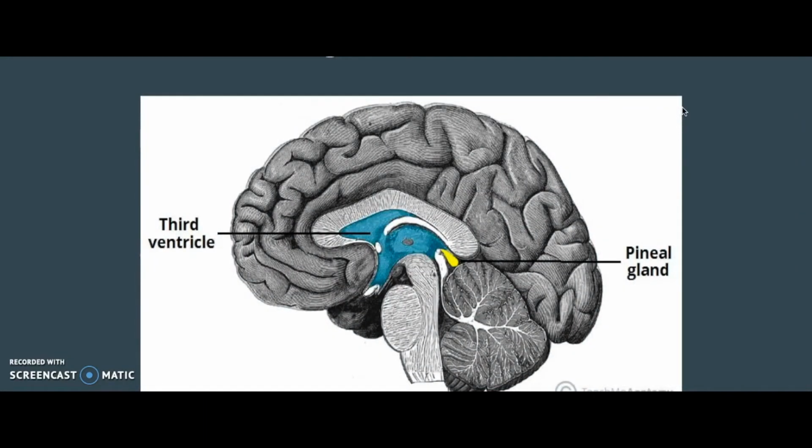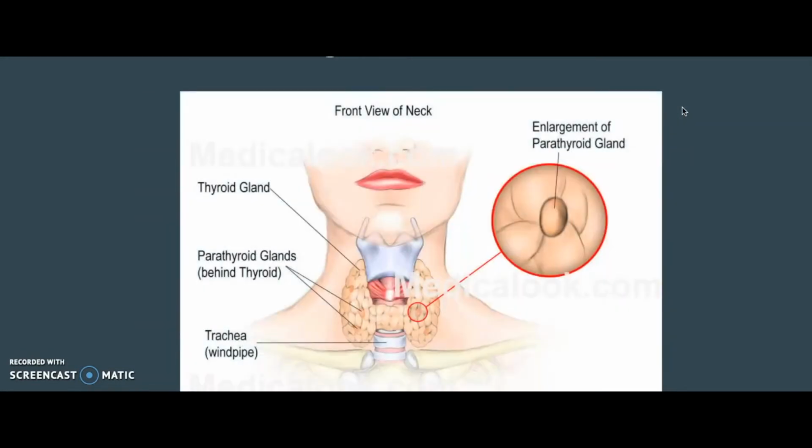Then the pineal gland, a gland behind the third ventricle of the brain that secretes hormones in humans. And then around your neck area, there's the thyroid gland, the gland in the neck that secretes hormones regulating metabolism. The cells of the gland produce thyroxine, which is made up of the amino acid tyrosine and iodine.